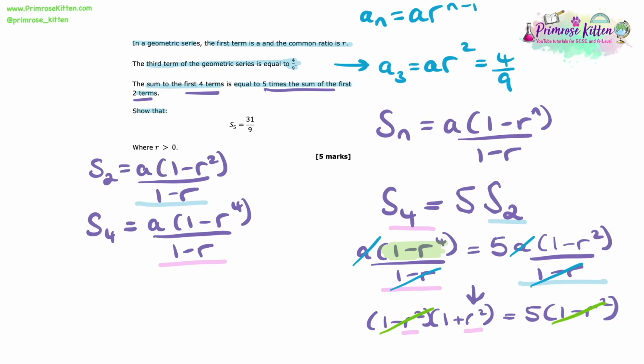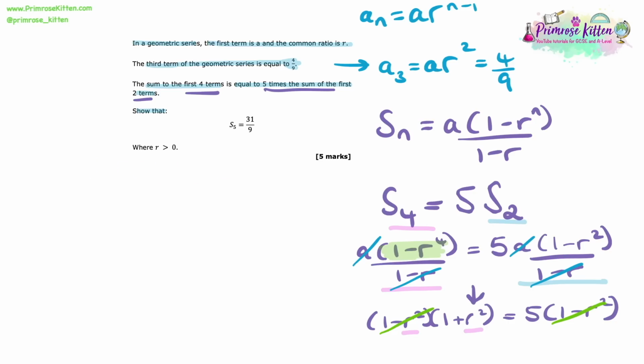So back to the question. Because both sides, the left and the right, have 1 minus r squared, we can just cancel those. And now this is really, really simplifying a lot. Because now all that we have is 1 plus r squared equals 5. Now rearranging that, we get r squared equals 4. And then square rooting that, we find that r would be equal to plus or minus 2. But because we are told here that r is positive, we ditch the negative and we just have r equals 2.